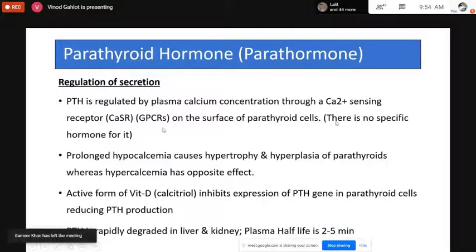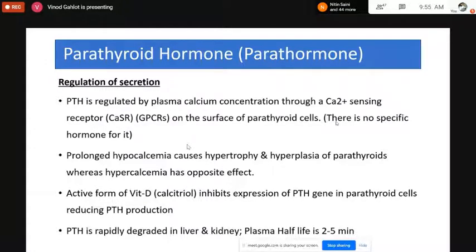But if the plasma calcium concentration is sufficient, then these hormones will identify that there is no decrease in the plasma calcium concentration, so parathyroid hormone will not be released. So there is no specific hormone for the release of parathyroid hormone. Then second, prolonged hypocalcemia also causes hypertrophy and hyperplasia of the parathyroid, whereas hypercalcemia has